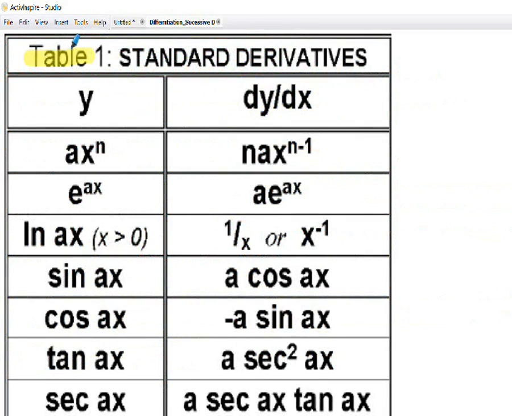I'm just repeating here a table of standard derivatives, just for reference. We'll be using these in the examples that are to follow.